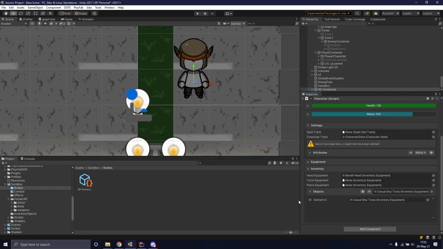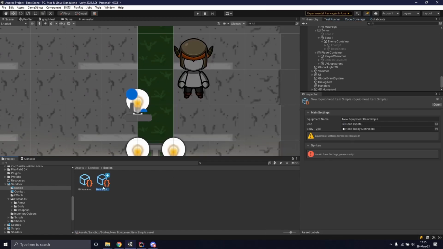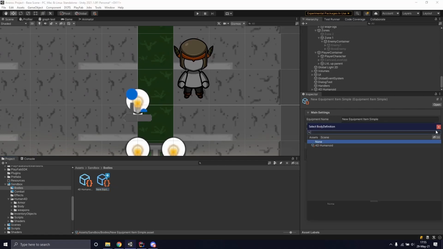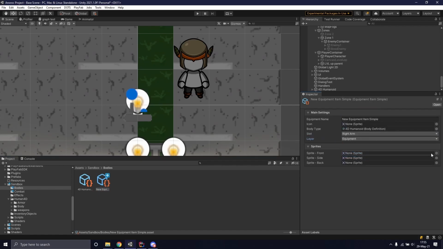Now, with all of that set, how can we actually create equipment and inventory? We can just go to create, game, equipment, new item, simple, and the same thing for the inventory, new equipment. I will go over real quick how we can create a new item. There you go, you have new equipment. Here we can change the name, the icon, and which body type, which is required. From here we can change the slot, which layer, and then define the sprites if necessary. They can be left empty if not required. All right, I'm just going to delete this one again because it is not necessary.